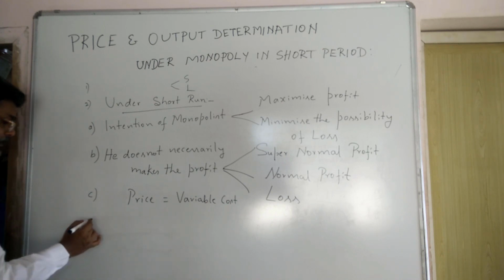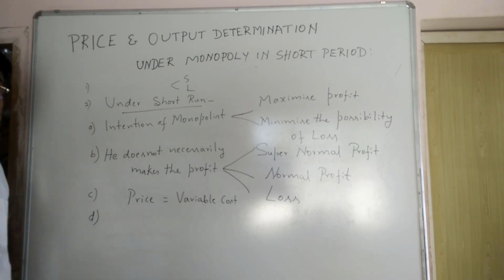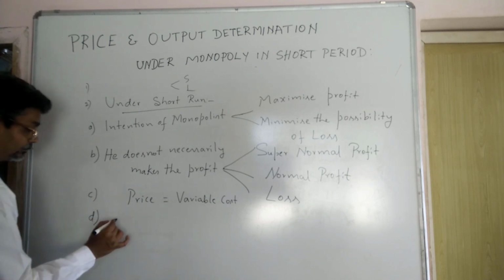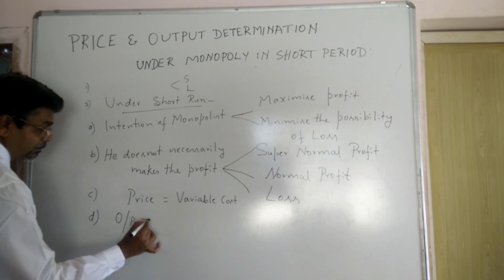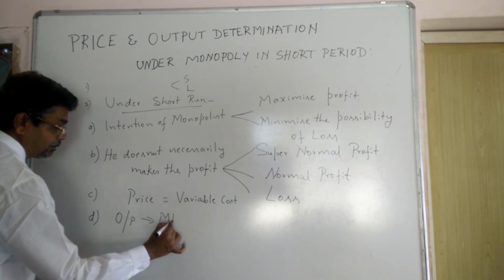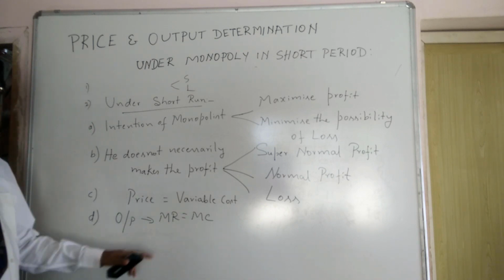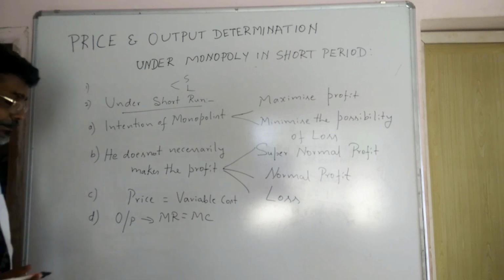Then he is going to find the output level where MC is equal to MR. At this point he is reaching equilibrium and is getting maximum profit.